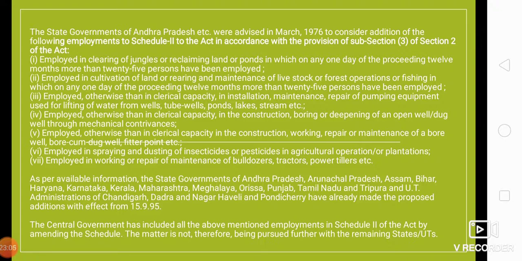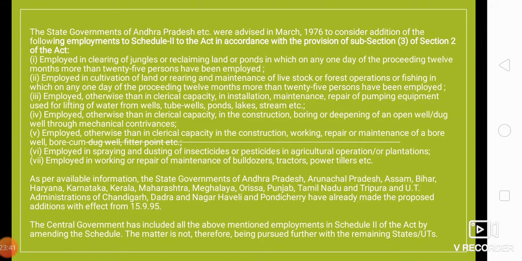So if there is any cleaning of jungles where people have been employed, or reclaiming of land or ponds, there should be a period of 12 months and there should be at least 25 persons working there.